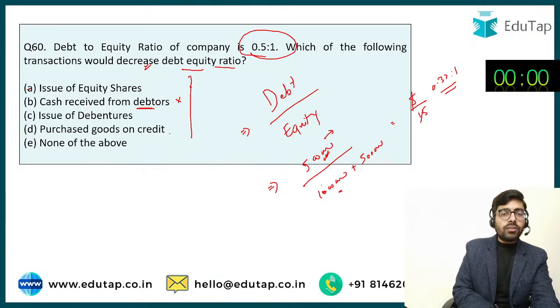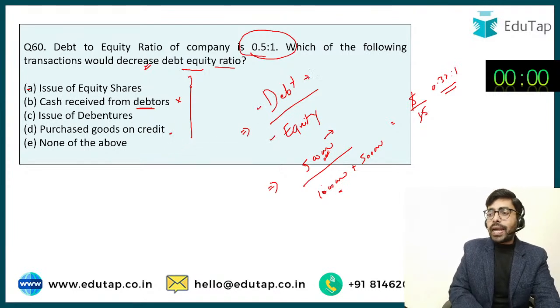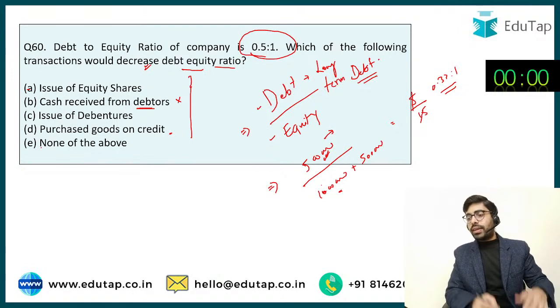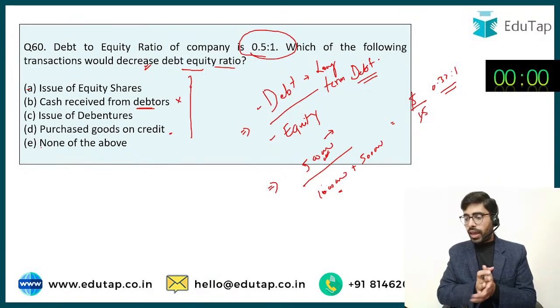If you have purchased goods on credit, आपने उधार पे सामान खरीदा, then this is not going to have any effect on the debt equity ratio, because this debt that we consider here is long term debt. It is not the short term creditors that we are considering here. This is the long term debt that we are considering here. Okay, so this is how we have to use this particular ratio. So as we have already said, the answer is option number A.